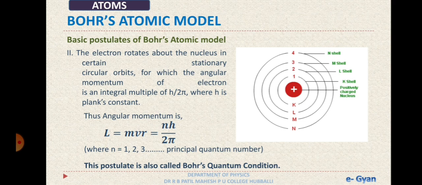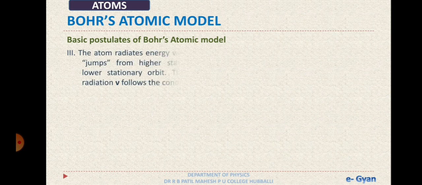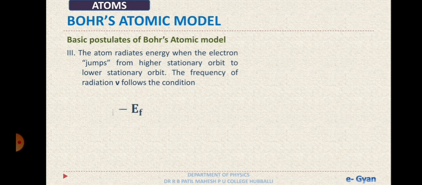Let's move on to the third postulate. The third postulate says that the atom radiates energy when the electron jumps from a higher stationary orbit to a lower stationary orbit. The frequency of the radiation can be obtained by the equation h nu is equal to E_i minus E_f, the energy of the initial orbit minus the energy of the final orbit.